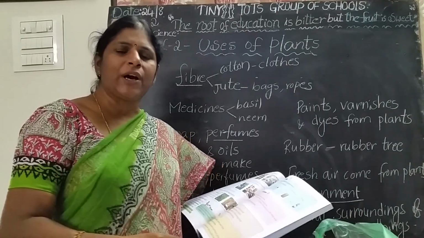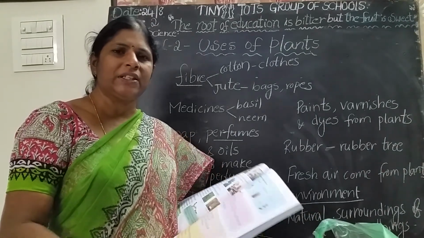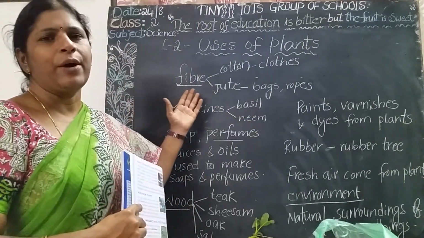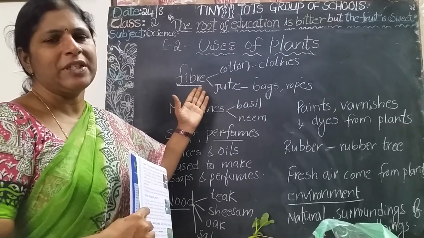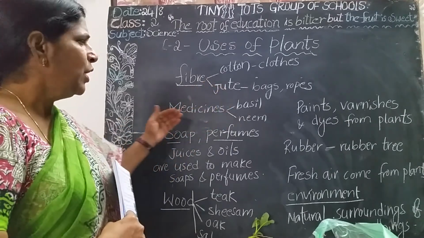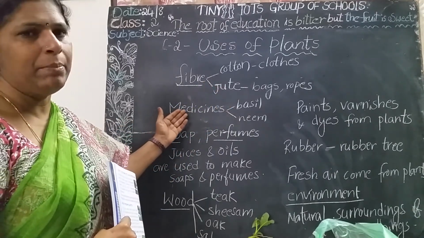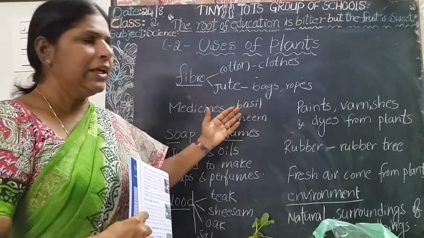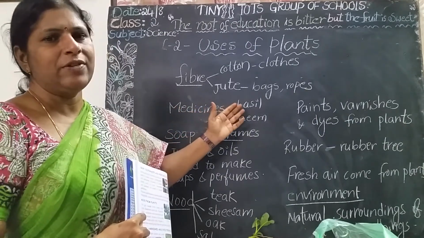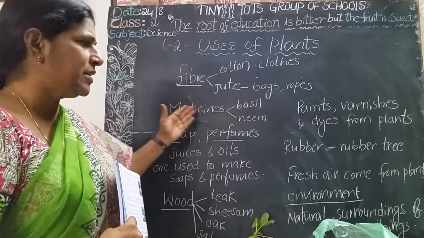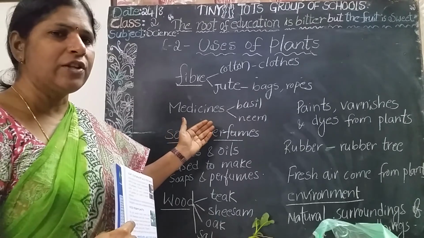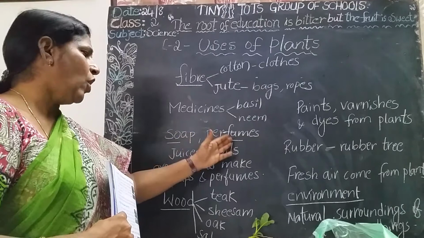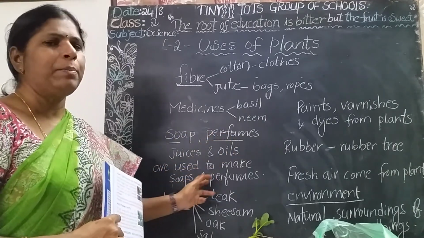What are the items that come from the plants? What did we discuss in this class, amma? Fibers come from the plants. Fibers means cotton and jute. What are the medicines? Some medicines are made using the leaves of neem and basil. Tulsi leaves and neem leaves are used as medicines, and soaps and perfumes also come from the plants. Some juices and oils are used to make soaps and perfumes.